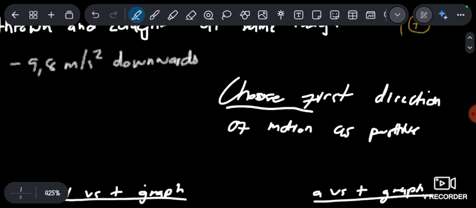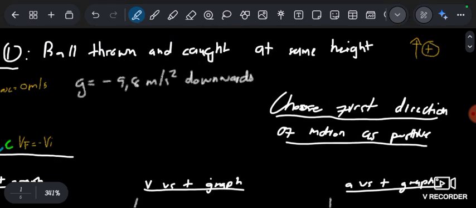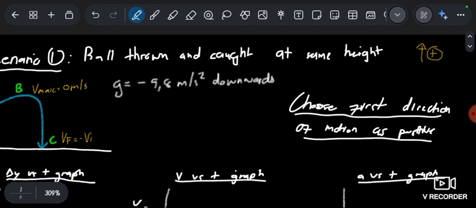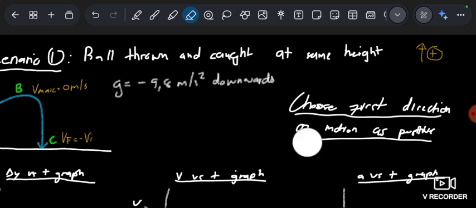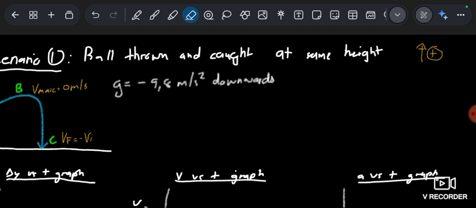Who's going to do that? You, in an exam. You are going to do that in an exam unless stated otherwise. Always choose the first direction of motion as positive. So in this case, let's go to scenario number 1.